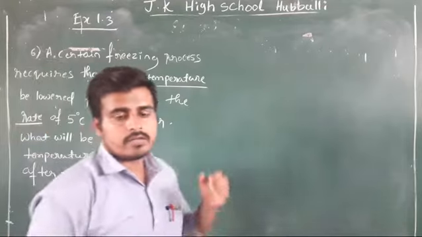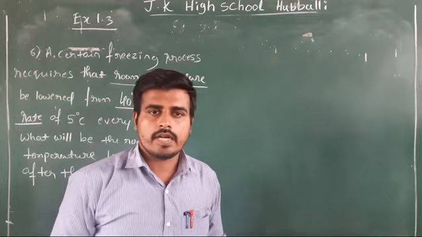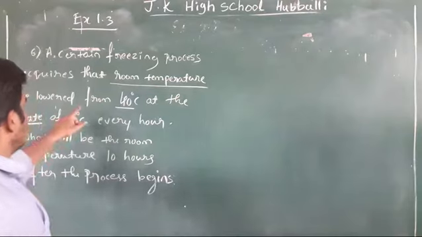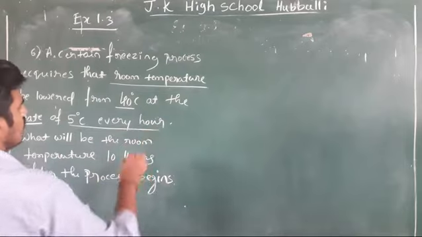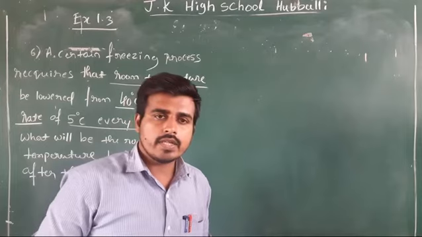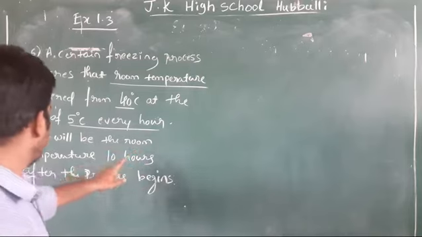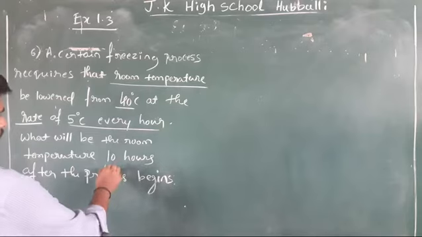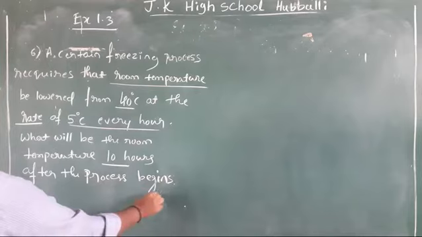Rate means what here? Rate means at which speed. Rate also shows a speed, like how much per day. So from 40 degrees Celsius at the rate of 5 degrees Celsius every hour, for every hour it is needed to decrease 5 degrees Celsius. What will be the room temperature 10 hours after the process begins? The room temperature 10 hours after the process begins.